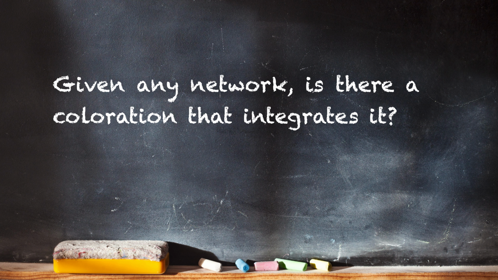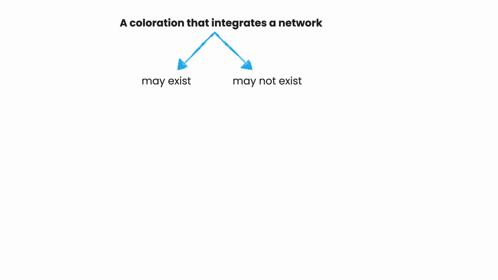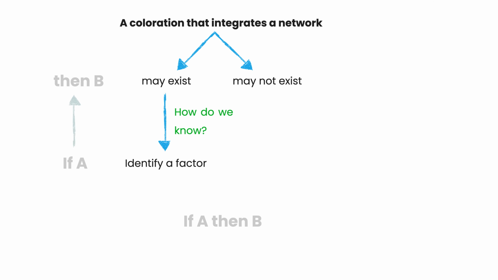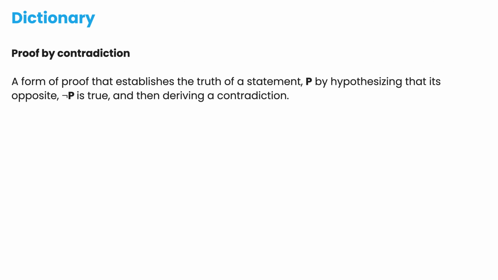The question is, given any network, is there a coloration that integrates it? This problem seems a difficult one, but it actually is not, as we can infer from the question, which is telling us one simple thing: either there exists a coloration that integrates a network or not. How do we know whether this coloration exists? We obviously need evidence, a factor that we believe to be related to the property of an integrated network. If we can find that out, we can structure our investigation in terms of an if-then implication and apply, for instance, a proof by contradiction.